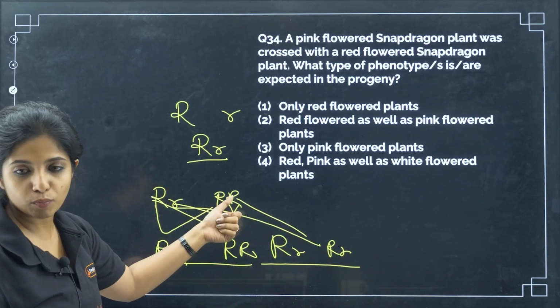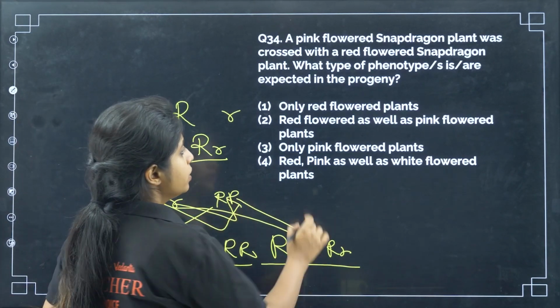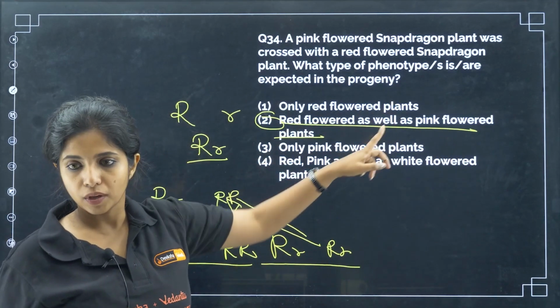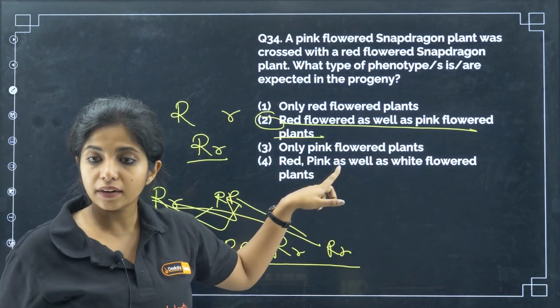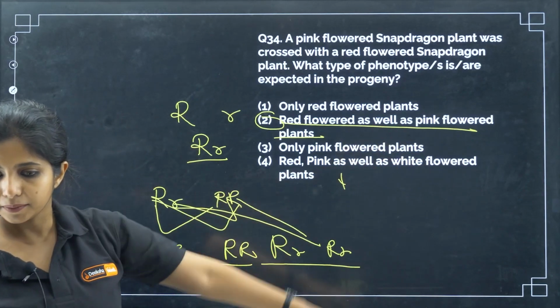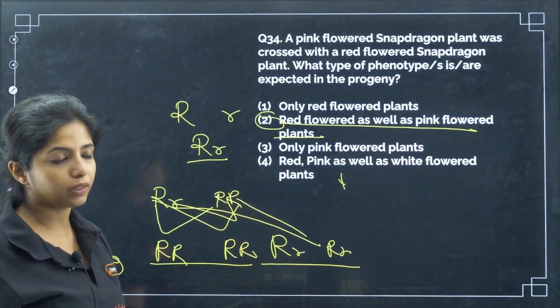For white, it should be small r. There should be small r from this parent also. So, red flowered as well as pink flowers will be obtained. Only red flowers? No. Only pink flower? Wrong. Red, pink as well as white flowers? Wrong. There is no white. There is only red and pink. I hope you got that.